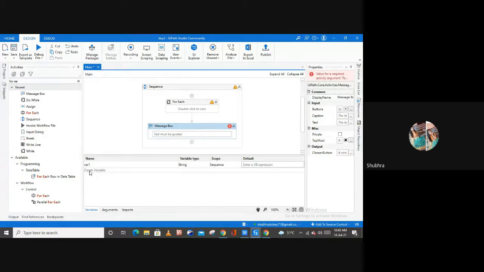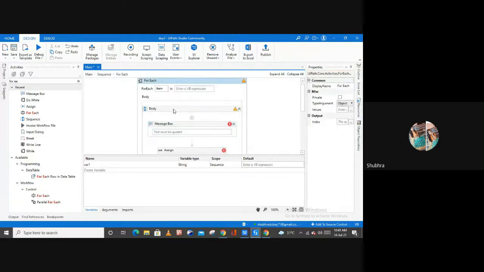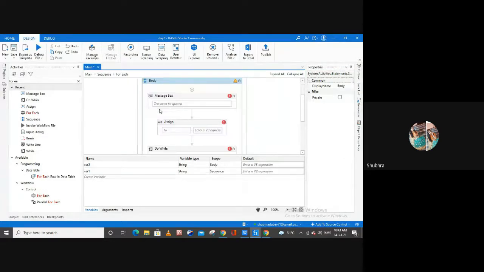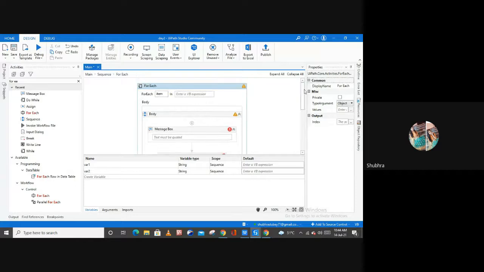Because you are not able to use variable 2 for your message box. Let me open the for each activity again and select the body portion again, and as you can see, variable 2 is visible because the scope is the body. So to use the variable anywhere you want, you can change the scope from body to sequence. Now you are able to use variable 2 anywhere inside of your sequence.